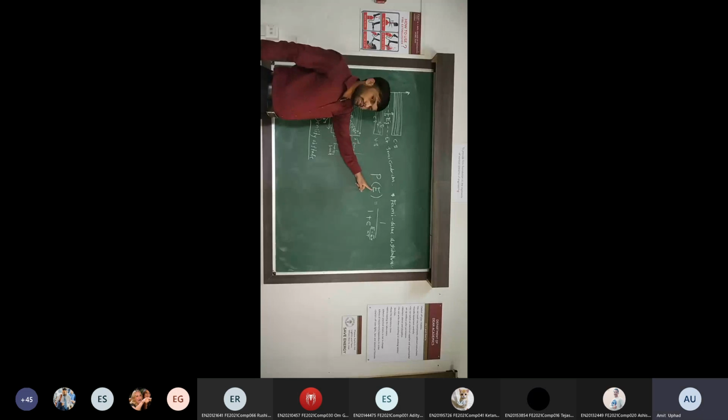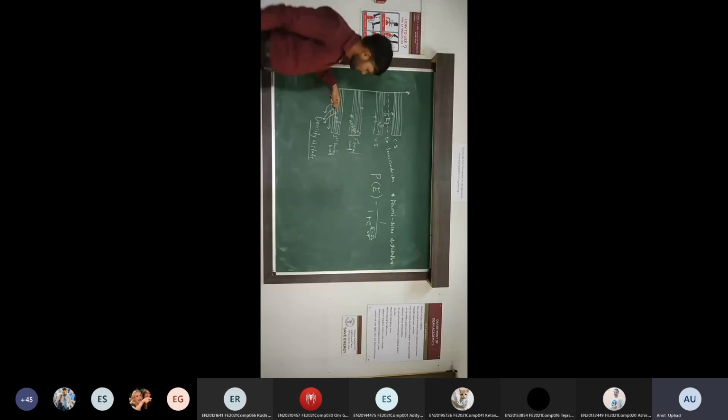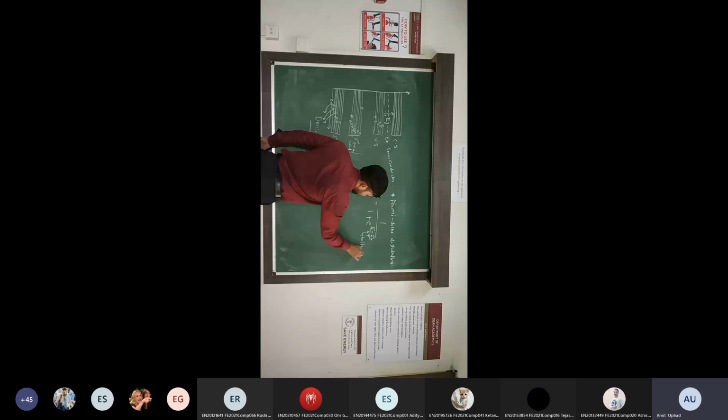What does P indicate? P indicates the probability of finding the electron at a particular energy E. इसमें से कौन सी भी एनर्जी ले सकते हो आप, उसमें प्रोबेबिलिटी हमको फाइंड करनी है. That is given by 1 divided by 1 plus exponential function of E, the particular energy level, minus EF, the Fermi energy, the highest possible energy of the electron, divided by K. K is the Boltzmann constant. Can you tell me the value of this constant? Anyone? किसी को पता है क्या?